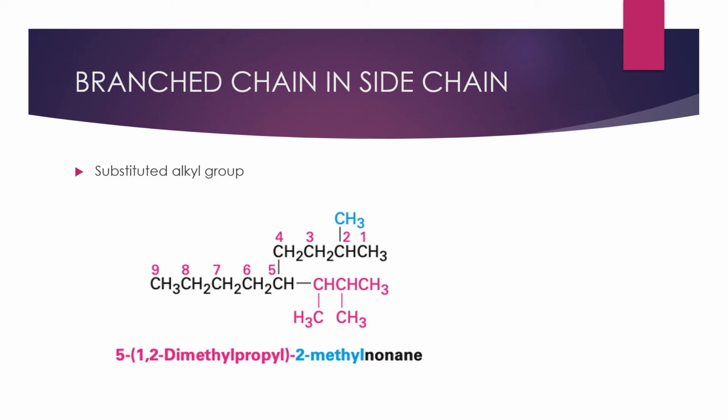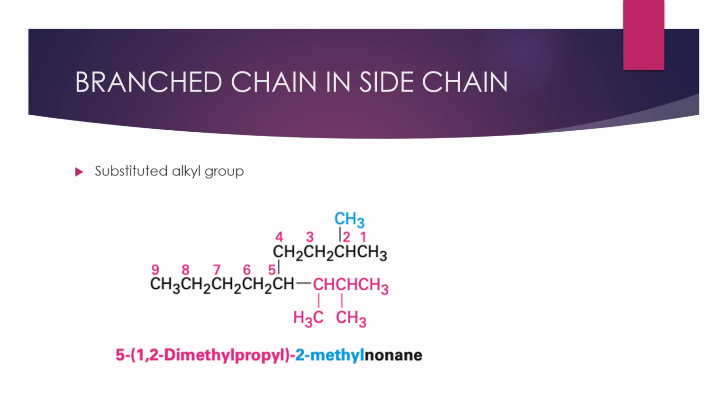Then branched chain in a side chain. Again you have some branches, and again in the side chain some more branches are there. What we have to do is identify that as a substituted alkyl group. Like that we have to identify. Now you just observe here.